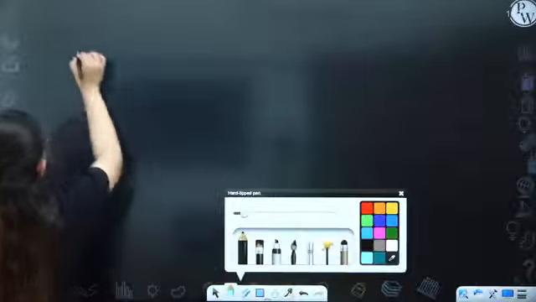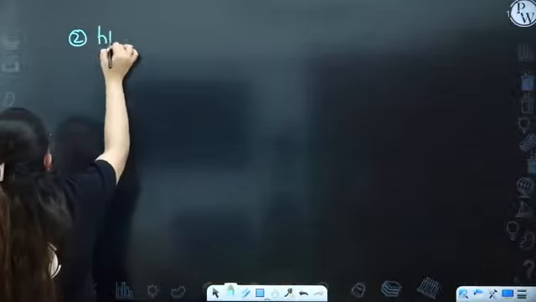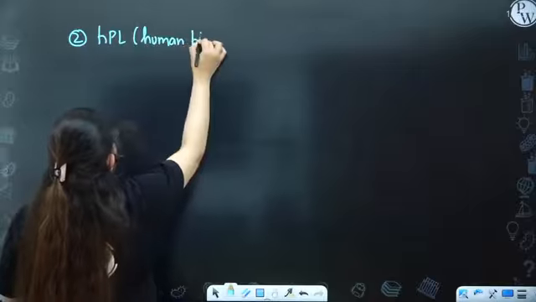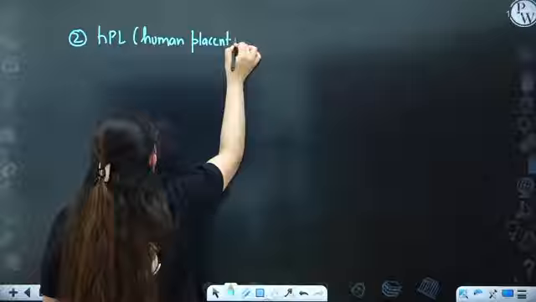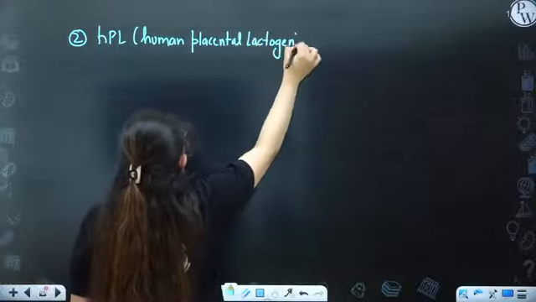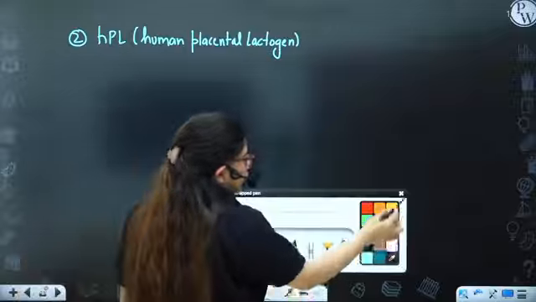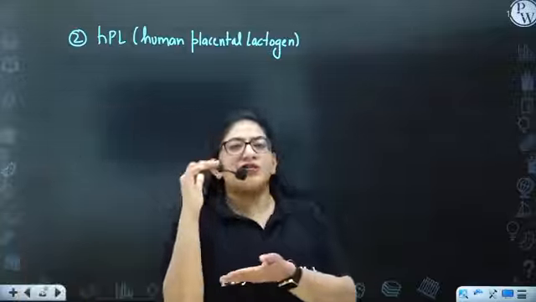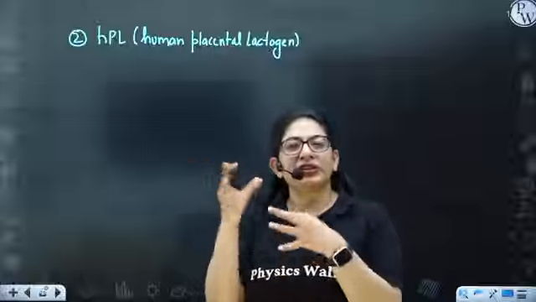Let's talk about another hormone, guys. Second is HPL, human placental lactogen. Lacto. You have seen those boxes of infants' food, Lactogen and all these names, right?